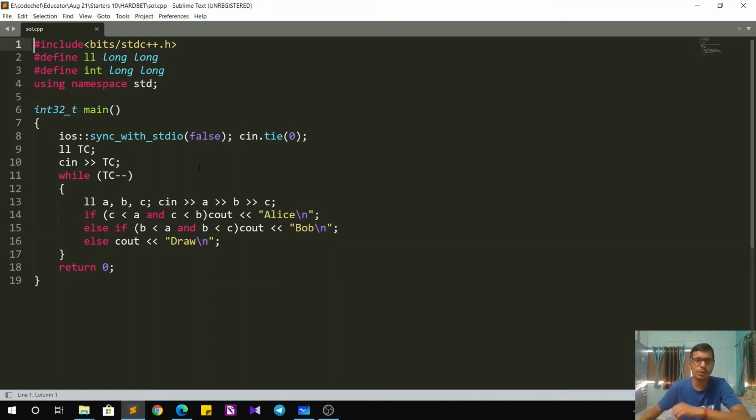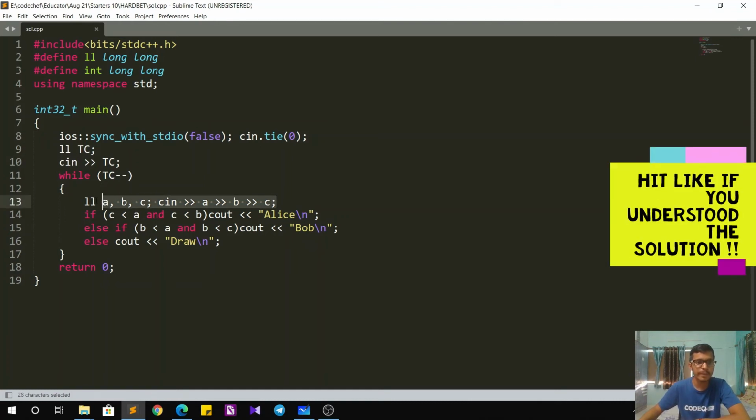The implementation goes as follows. First, we take the input for number of test cases. Then for each test case, I take the input A, B and C, that is the successful submissions of problem A, problem B and problem C. I have to now just check which is the hardest problem. If C is the hardest problem, then definitely the number of submissions of C will be less than A and also less than B. That is, it is the minimum one in all the three.